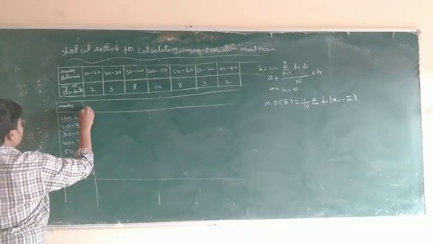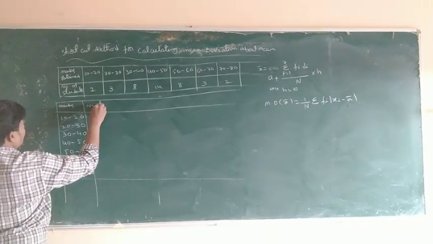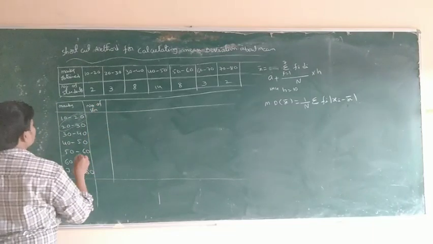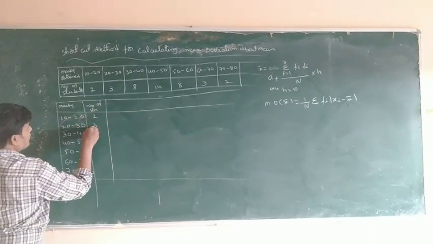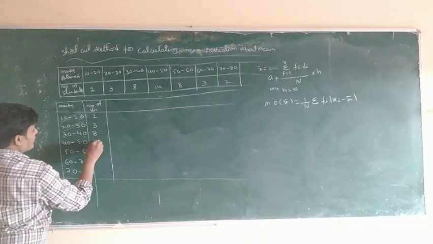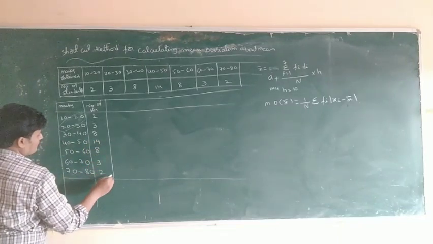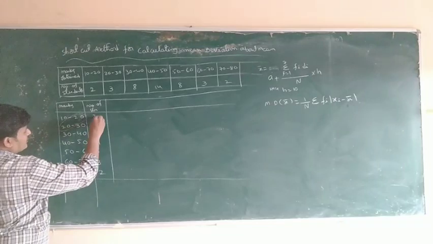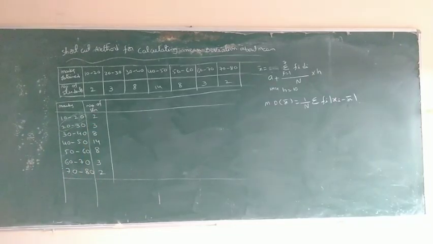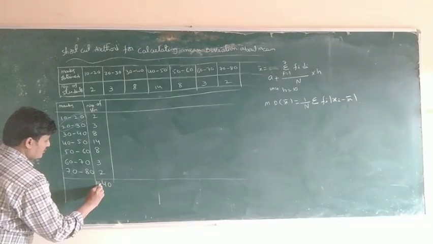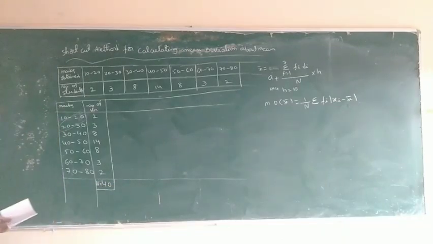Next, number of students: 2, 3, 8, 14, 8, 3, 2, with cumulative 2, 5, 13, 27, 35, 38, 40. So capital N is equal to 40.